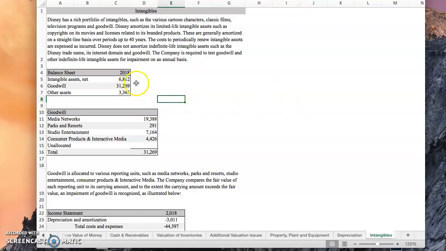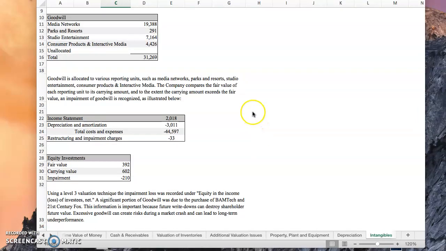We can see that intangible assets net is $6,812 million, while goodwill actually makes up the majority of it at $31,269 million. The company compares the fair value of each reporting unit to its carrying amount, and to the extent the carrying amount exceeds its fair value, an impairment of goodwill is recognized.